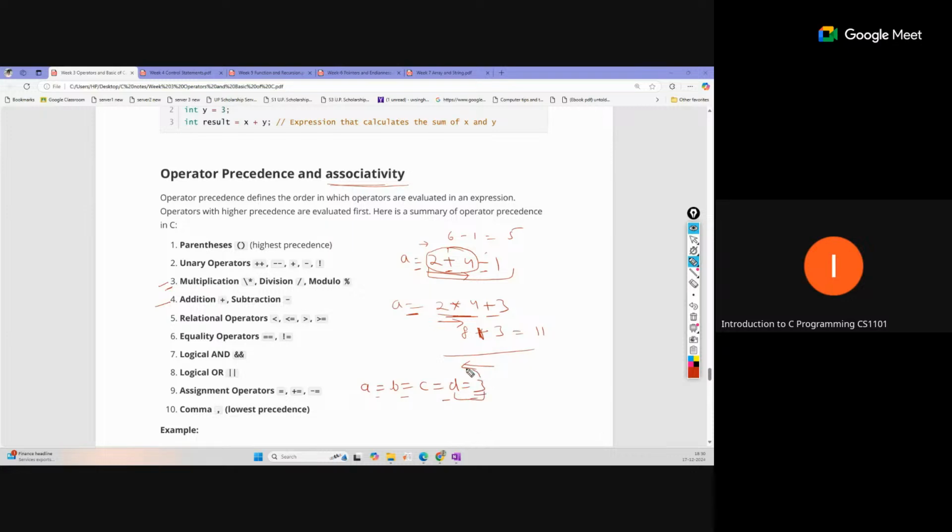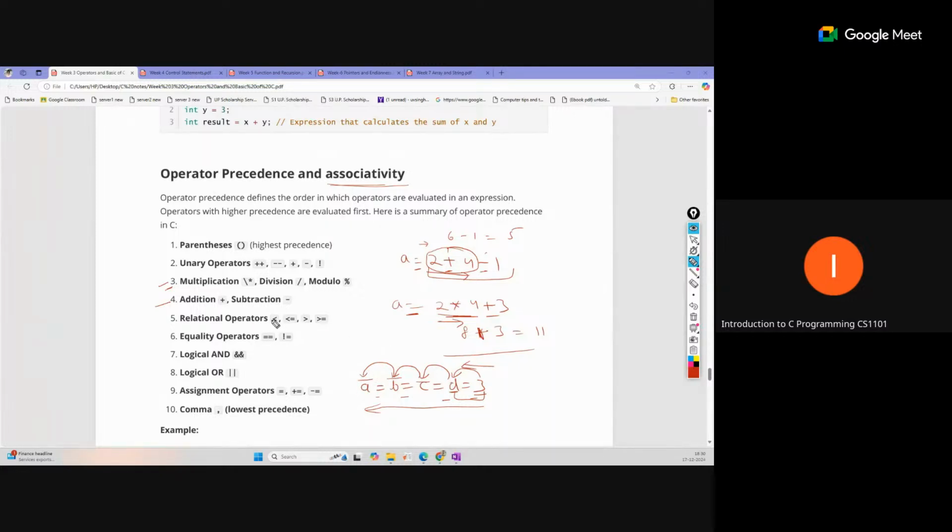So the value 3 will be assigned to d, then d becomes 3. This d value will be assigned to c, now c becomes 3, and the c value will be assigned to b. Then b becomes 3, and b will be assigned to a, then a becomes 3. So this expression is solved from right to left. This has right to left associativity.